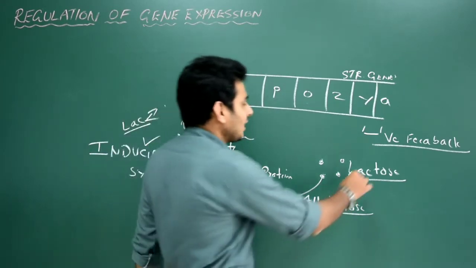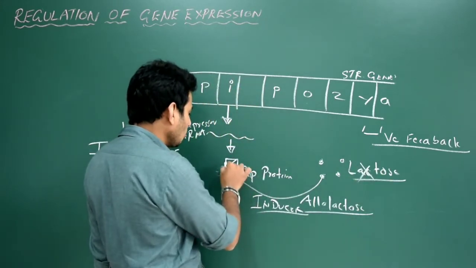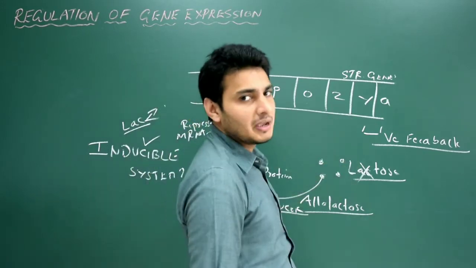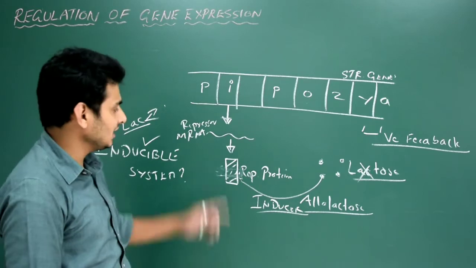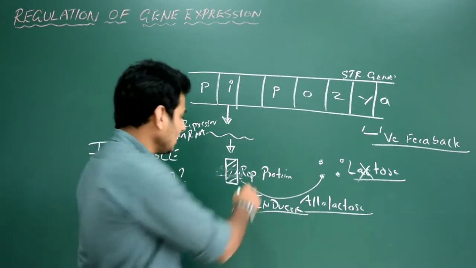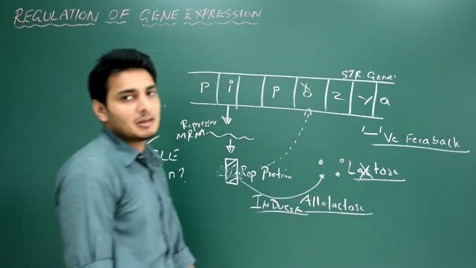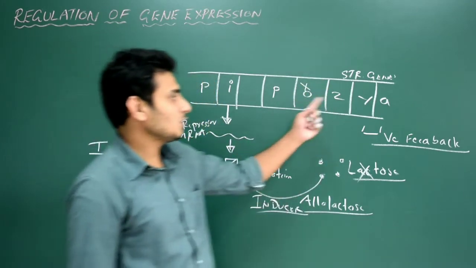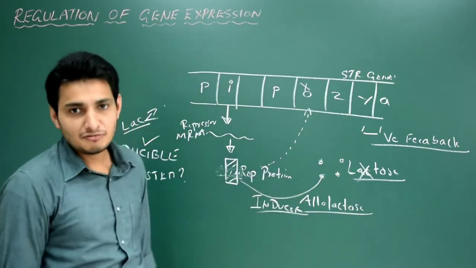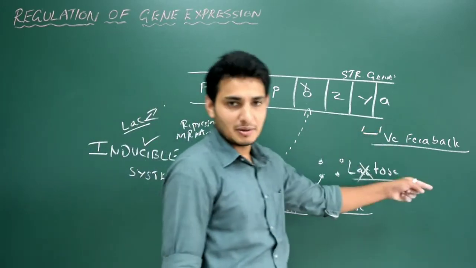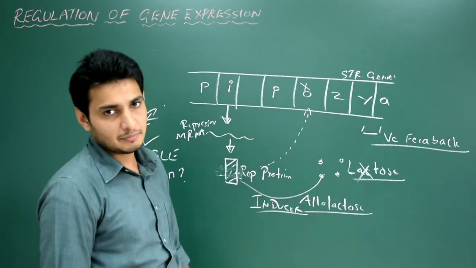In the absence of lactose, let us imagine there is no lactose. So what's going to happen is, I do not want these ZYA genes to be activated, so I need to block it. So this one, the constitutive gene, the gene I, is going to produce the repressor protein, and this protein is going to bind to the operator and block the path of RNA polymerase. That's it. So ZYA cannot produce the respective enzymes in the absence of lactose. Got it? So it is negative feedback. The repressor itself is going to bind to the operator site, so it is negative feedback.